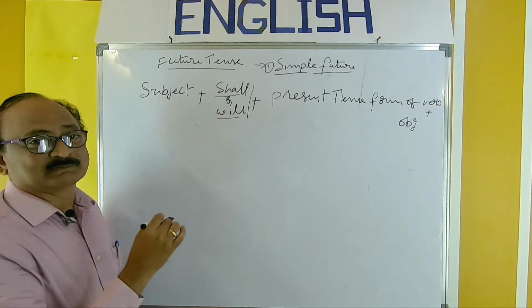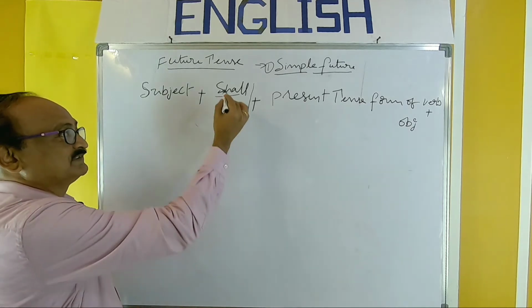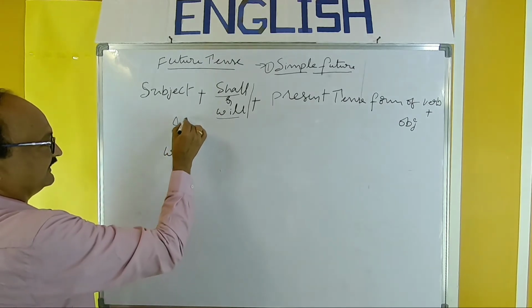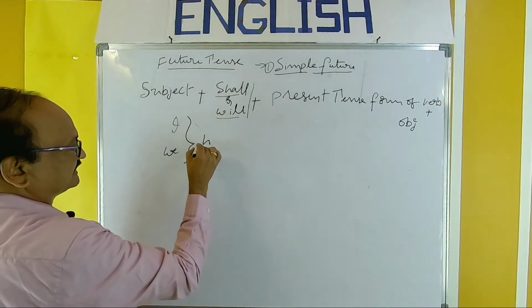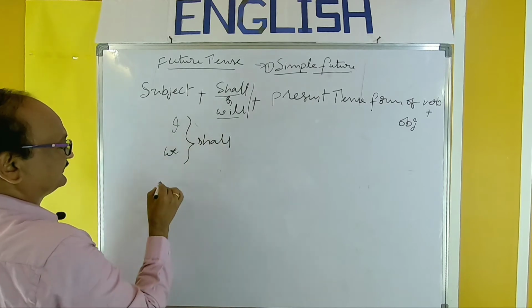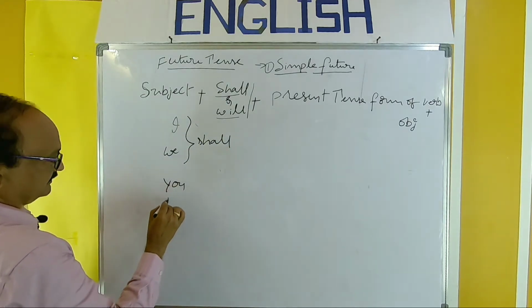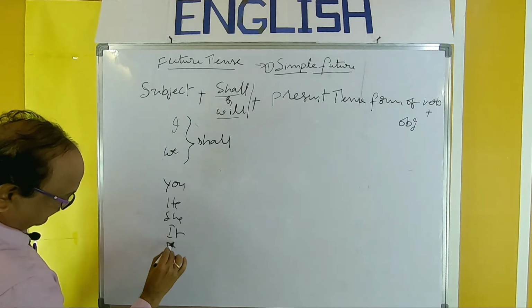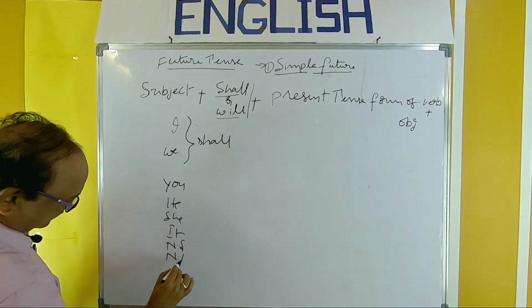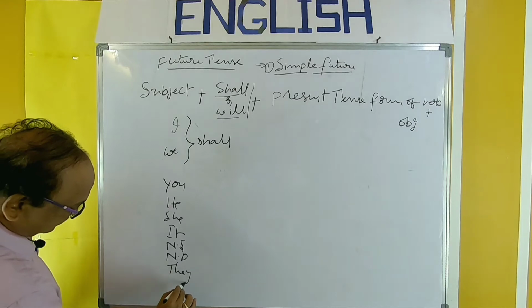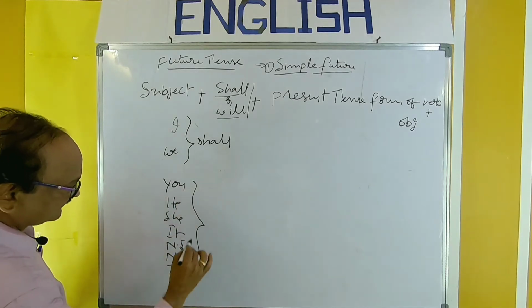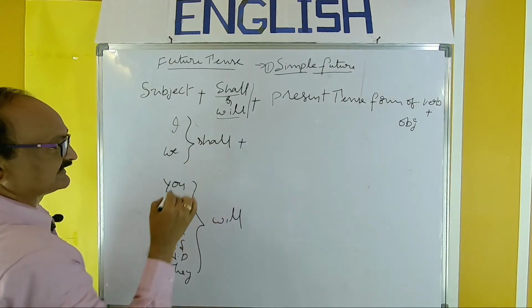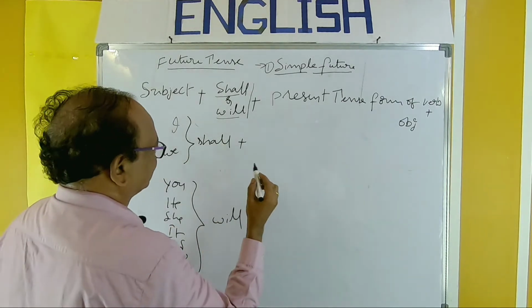Basically, with I and we we should use shall; with you, he, she, it, noun in singular, noun in plural, and of course they, we should use will.